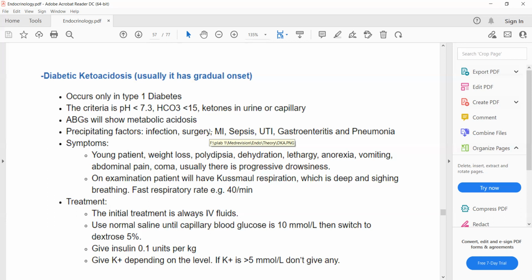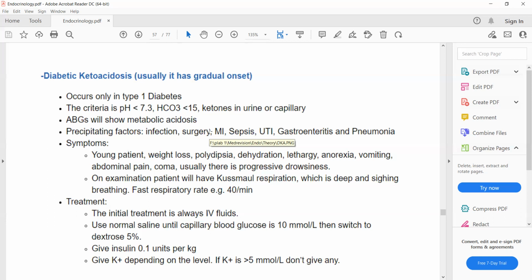So the criteria for the diagnosis of diabetic ketoacidosis are a pH of less than 7.3, bicarbonate of less than 15, and because there is ketone formation in the blood, ketones will be excreted in the urine. So remember these three criteria for the diagnosis of diabetic ketoacidosis. Remember that diabetic ketoacidosis is common in type 1 diabetes, and type 1 diabetes is an autoimmune disease which is present in young patients.